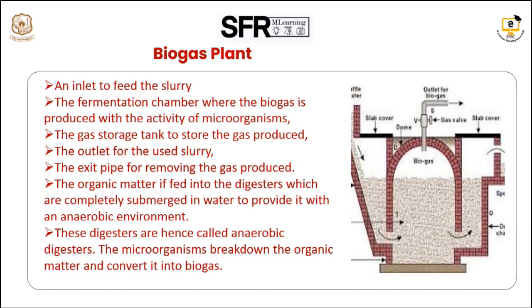After the digestion, the gas is produced, and there is a gas storage tank at the top where the gas is filled. After the production of biogas, some of the slurry is left, which is the waste. That can be removed and used as a very good fertilizer. That is the outlet for the used slurry.